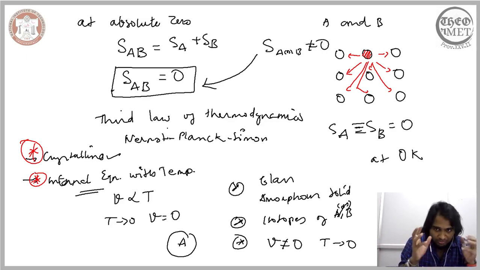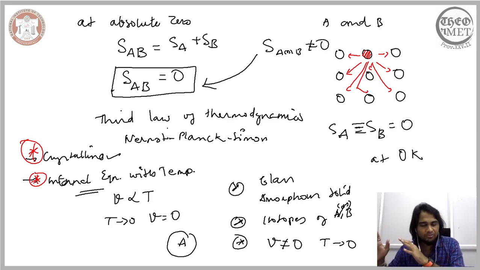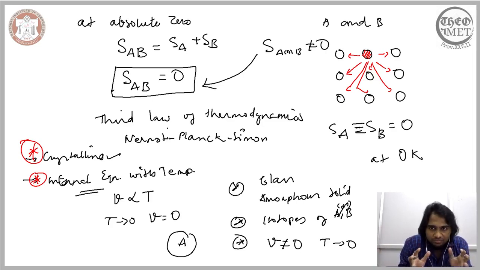Now, deviations are of course possible, because we have to fulfill the crystallinity and we have to fulfill the internal equilibrium. Once you compromise the crystallinity, you end up with amorphous solids, and in amorphous solids one cannot expect the third law of thermodynamics to be fulfilled. And secondly, when your system is not in equilibrium with the temperature, particularly at 0 Kelvin, there should not be any vacancies. But because of the non-equilibrium of this material, you have a certain amount of vacancies. Then we end up introducing the possibility of disorderliness, thereby increasing the entropy.